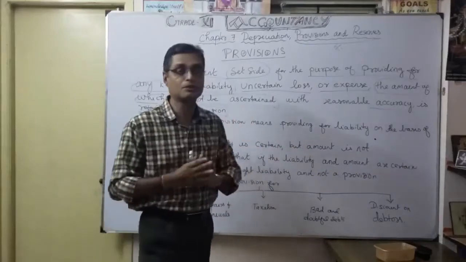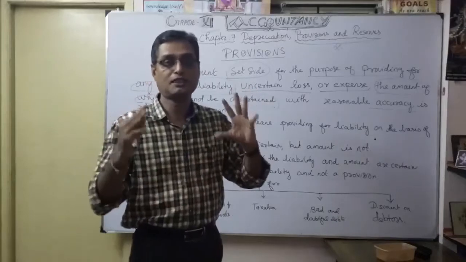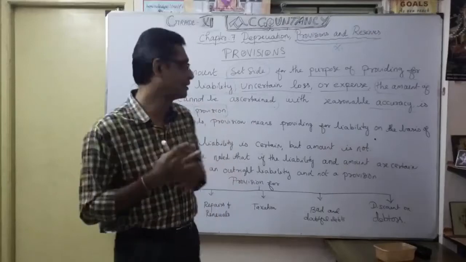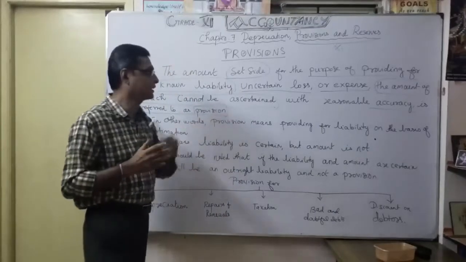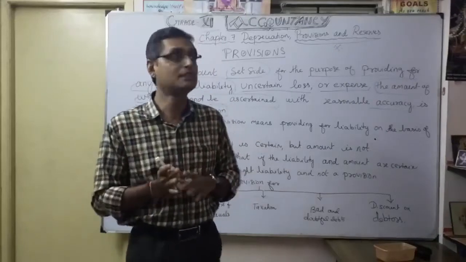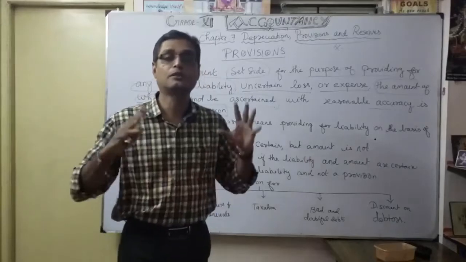That word is very important. Cannot be ascertained. It's not fixed. It's not certain. It is uncertain. May or may not happen. So that which cannot be ascertained with reasonable accuracy is referred to as provision. You understood? That's what provisions are.